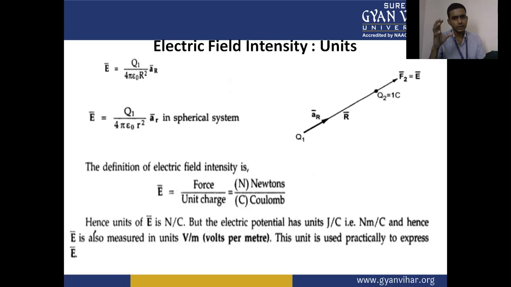The unit of electric field intensity is Newton per coulomb, that is, the force is in Newton and the charge in coulomb. So generally Newton per coulomb is the unit of electric field intensity, and for practical use, volt per meter is another unit of electric field intensity.